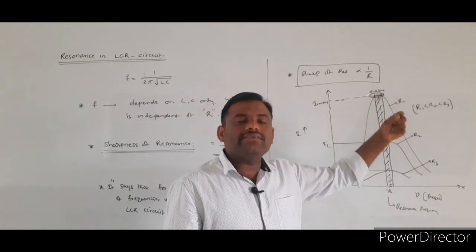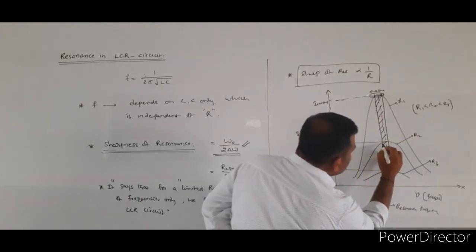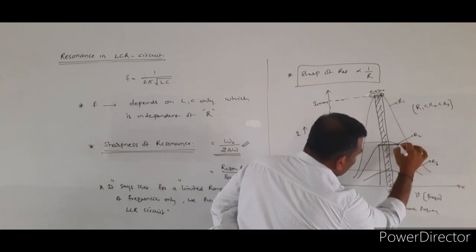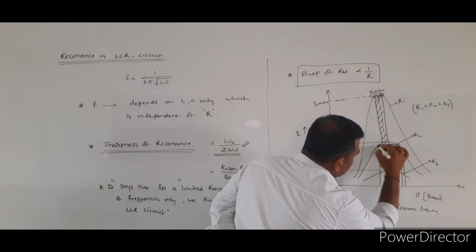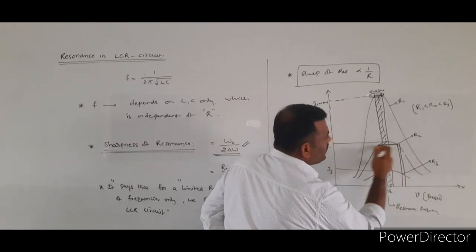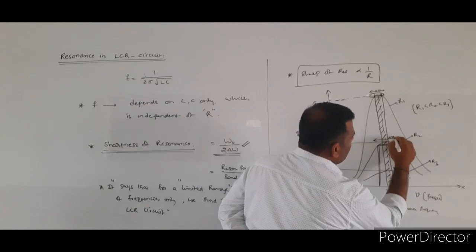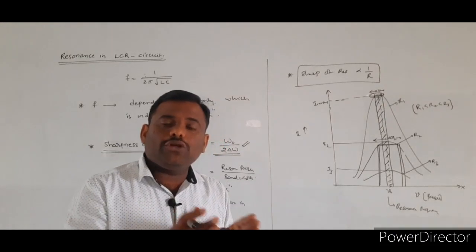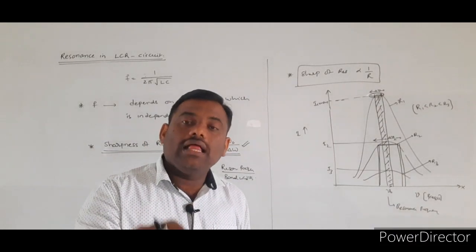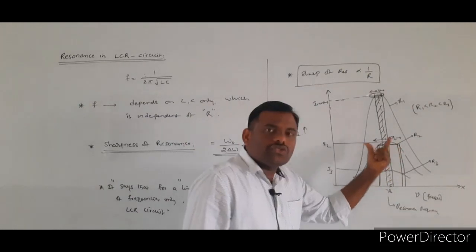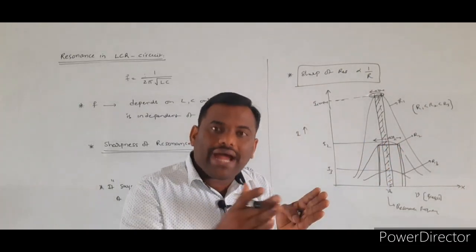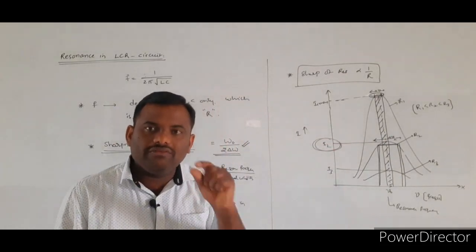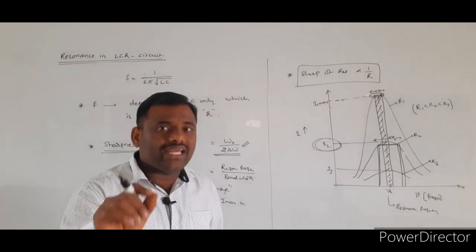Whenever the resistance value increases, in this range of frequencies you find the maximum currents. Let it be delta V2. So for the second curve, the delta V2 value, that is the range of frequencies or the bandwidth, will be more. Whenever the bandwidth is more, the maximum current in the LCR circuit decreases.